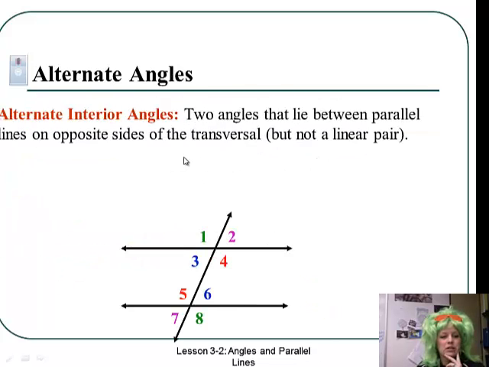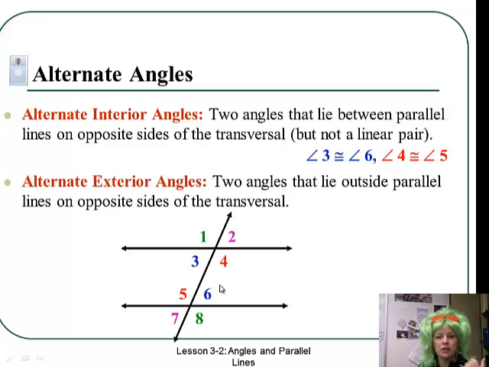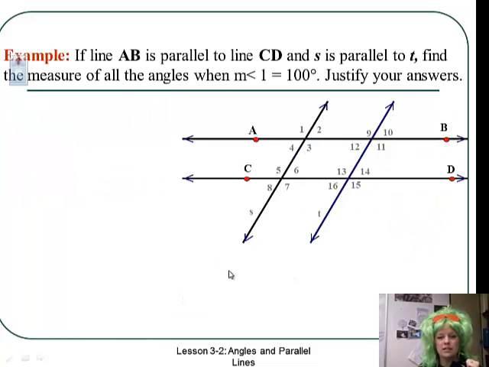Alternating interior angles. What did we say about alternating interior angles? Yeah, they're on opposite sides. One is on the inside, one is on the left, one is on the right of the transversal, and they're equal. 3 and 6, 4 and 5. And we said they are equal. Now if we talked about alternating exterior angles, what's a pair of 1? Yeah, 8. And then 2 and 7. And they are what? Equal. Pause. Put them in your notes before we do these examples.